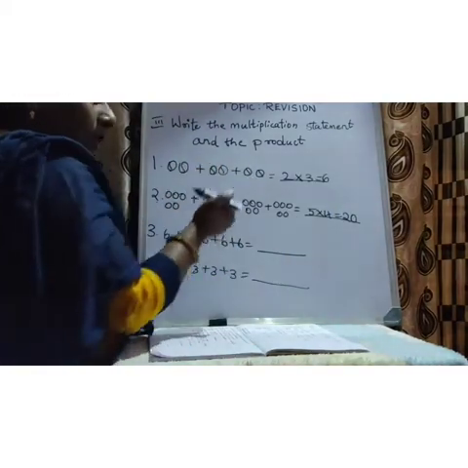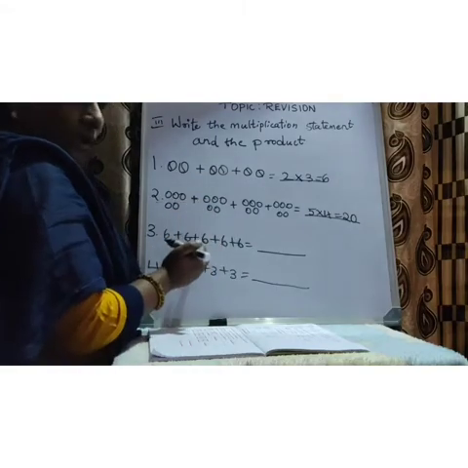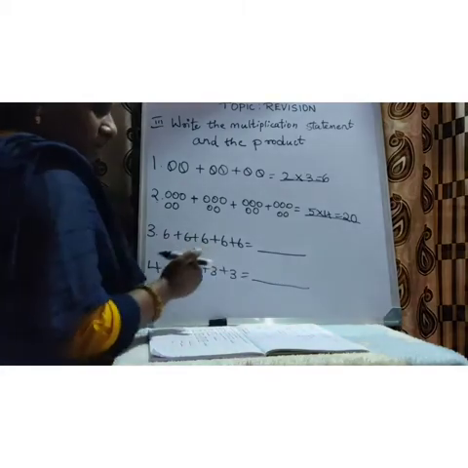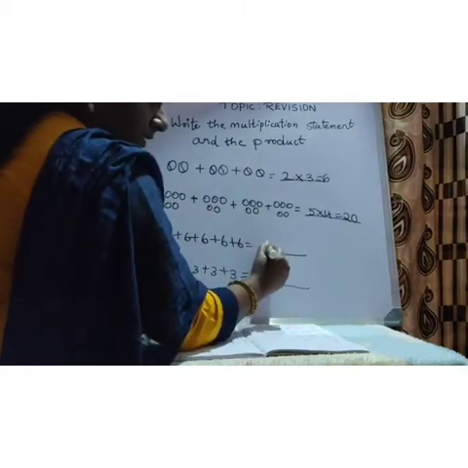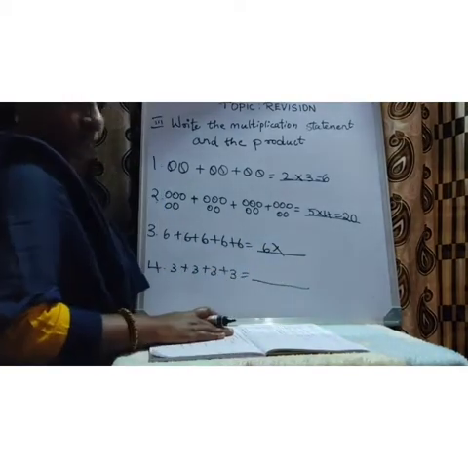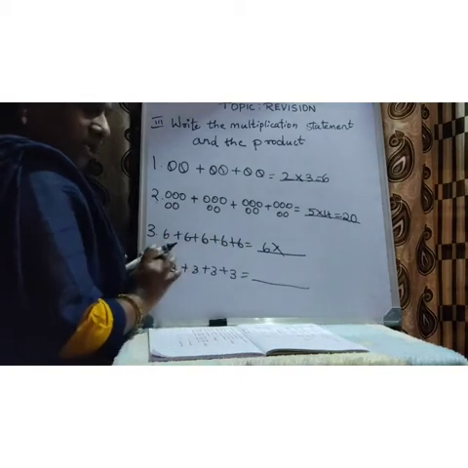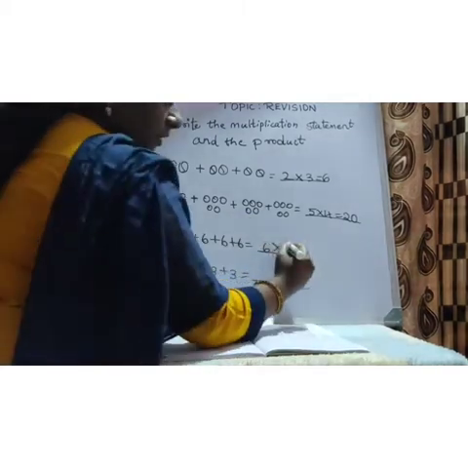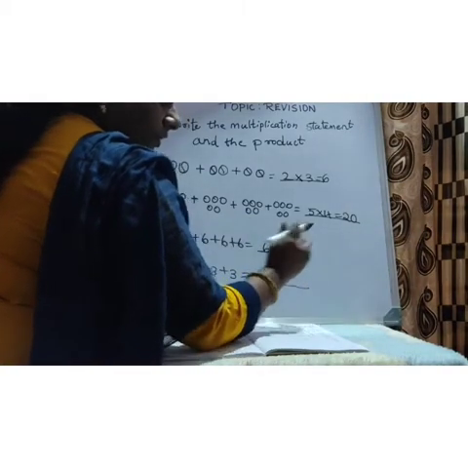So now we saw with the help of the objects. Now we are going to see with the numbers. What is the number? 6. First write 6 into. Okay, how many 6s are there? 1, 2, 3, 4, 5. So write here 5. Understood children?